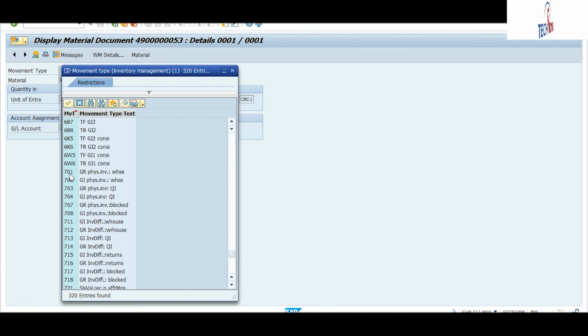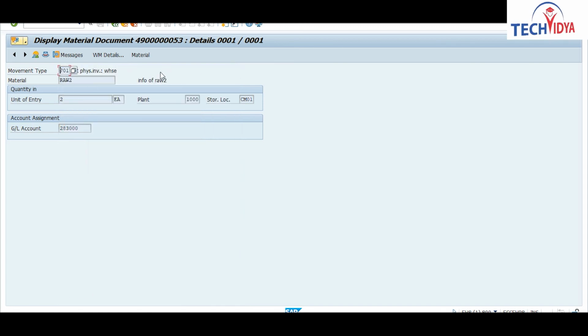All the movement types that you see in the range of 700 are related to your physical inventory process. So what will happen if you enter less than this quantity? It will show you the goods issue process. Goods issue means you have withdrawn that material.